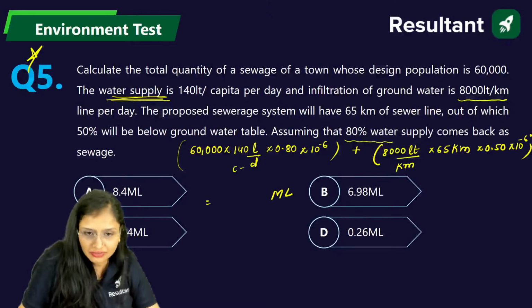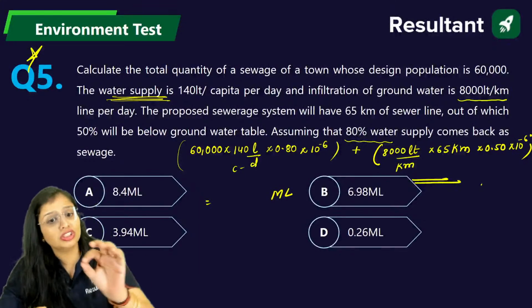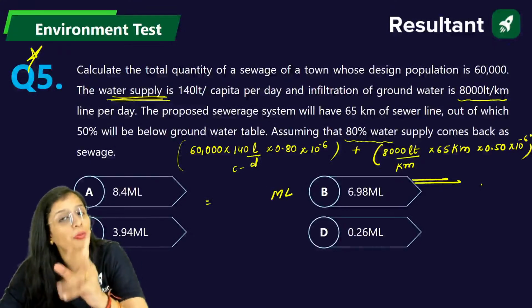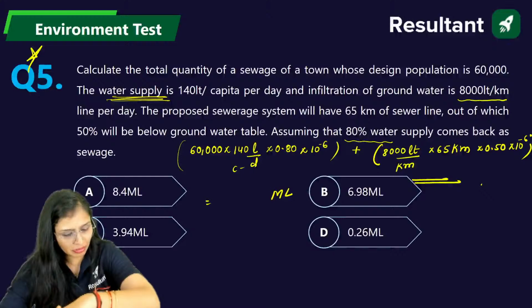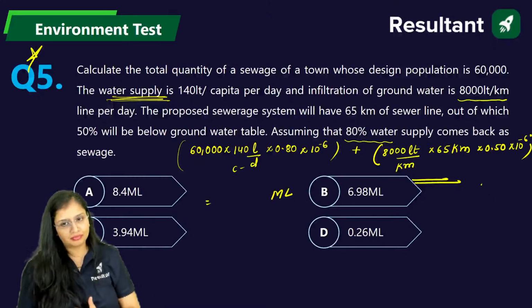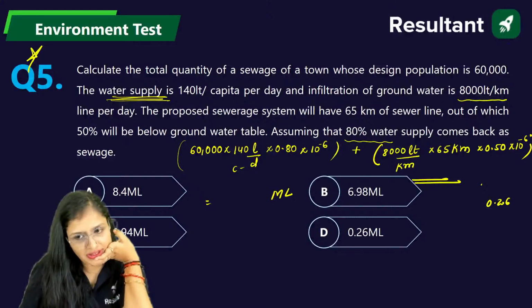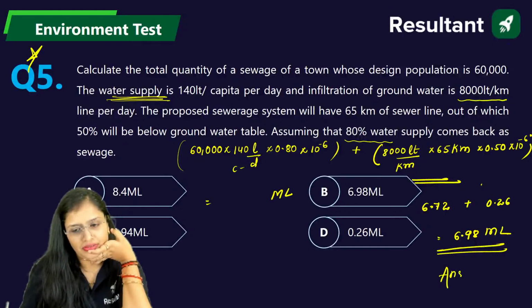Generally, maximum students will do this part, but you won't do this part. So this is the part which is also important. Now, there is nothing much in this question, but still they can ask you as a 2 marks question. Why? And they'll ask you an MCQ because they want you to deliberately make a mistake here. Clear? That is very, very important. Come on, guys, solve it quickly. This will come out to be 0.26 and this will come out to be 6.72. Just check it once. This will be your answer.